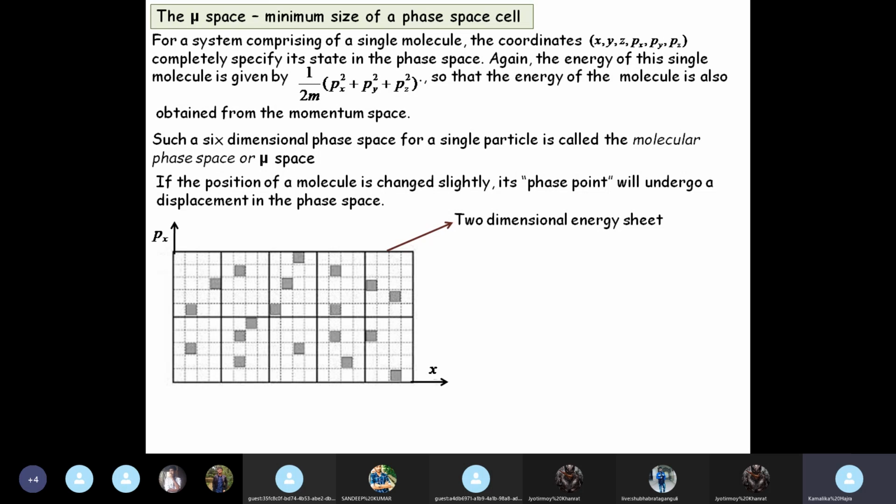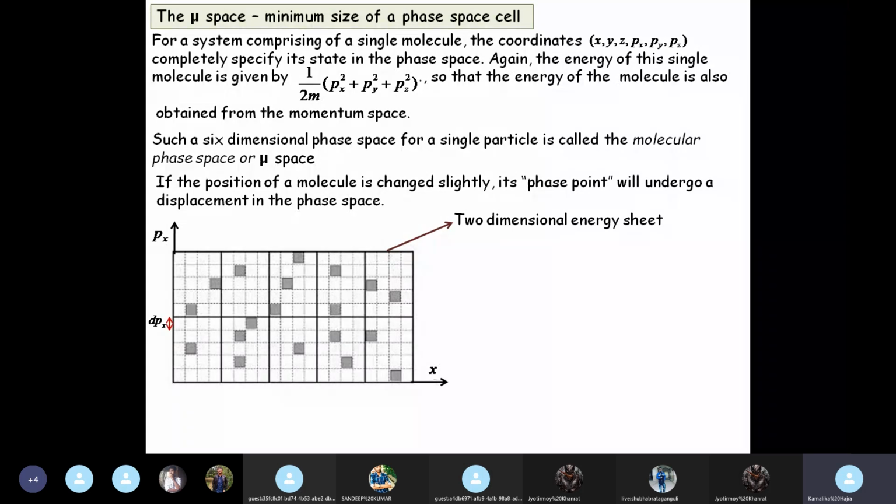The colored boxes show you the occupied cells. If we are in the mu space, we are talking about a single particle, and it is moving about and it may occupy one of these colored boxes.